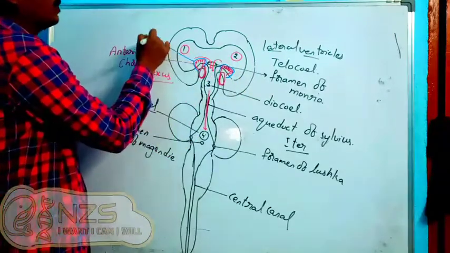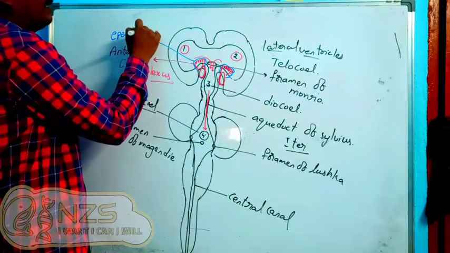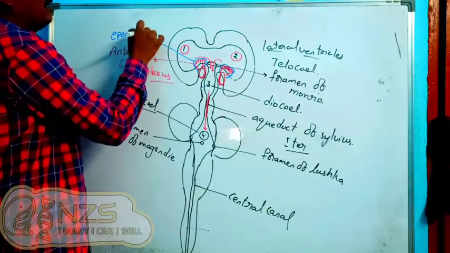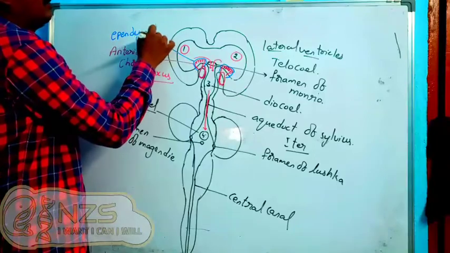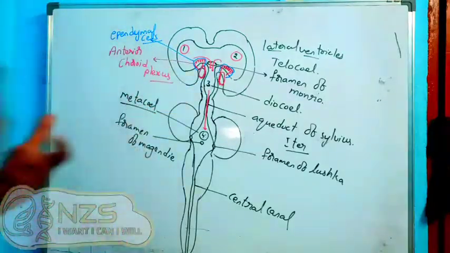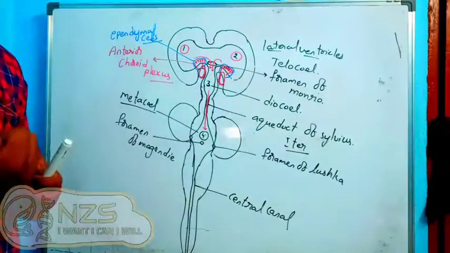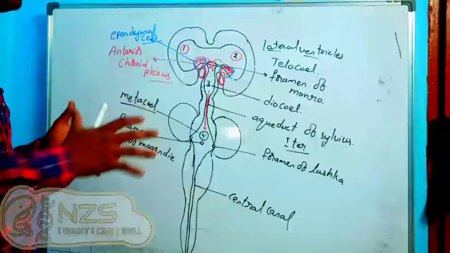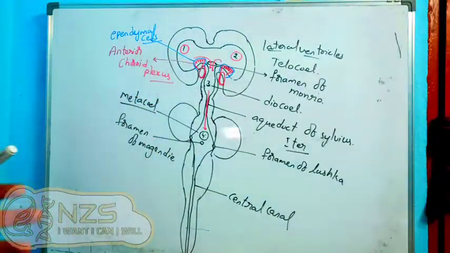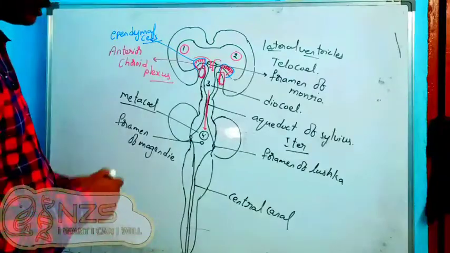So these are the mesoglia. What do you call them? They are called ependymal cells, which form the blood-brain barrier. That means they are the ones which will bring in the blood and absorb the CSF from the blood. So ependymal cells will form the blood-brain barrier. So we have this blood-brain barrier, and from this anterior choroid plexus, what happens?